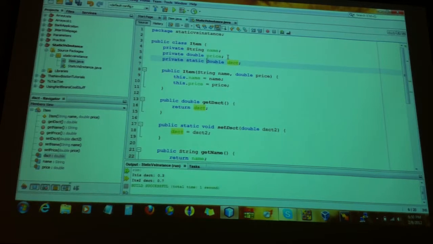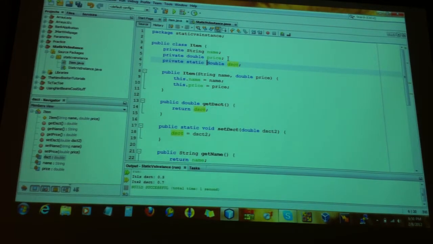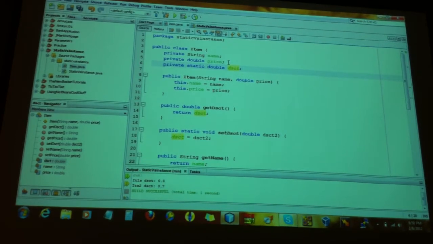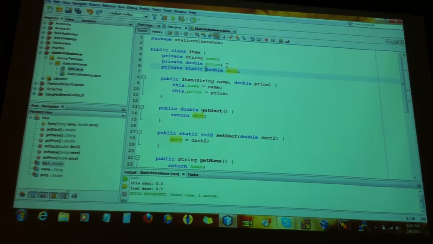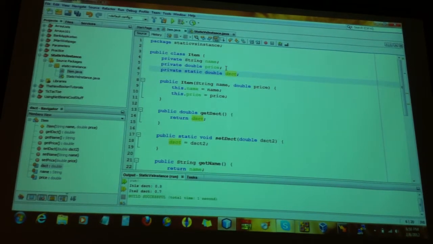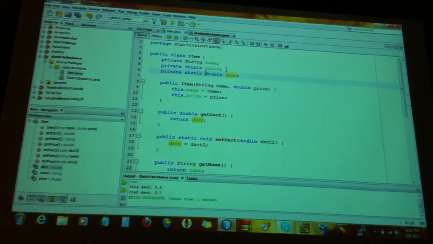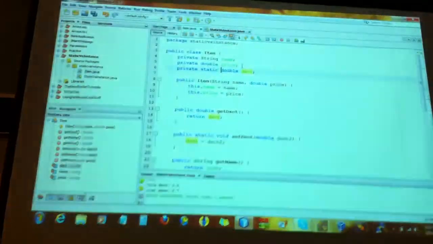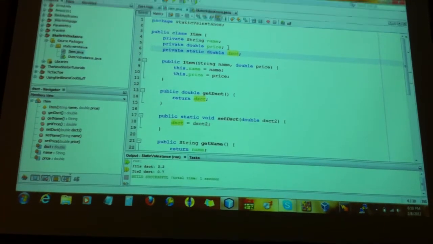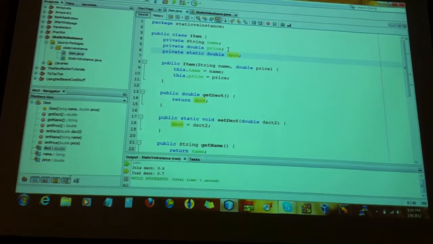Yes, because that static method would be wrong because you don't have a static attribute there to change. A static method is supposed to be called without the need of an object, right? So that it's the same for everybody. So if I delete the static there, now that means that each item has their own specific discount. So how could I call set discount for everybody if each of them have their own? Make sense? Then you're contradicting yourself. That's wrong. It's a mistake.